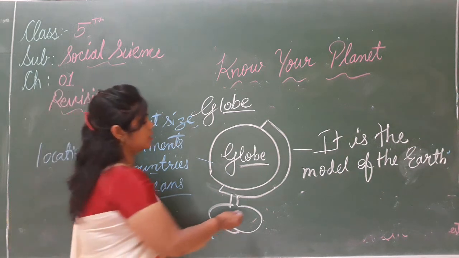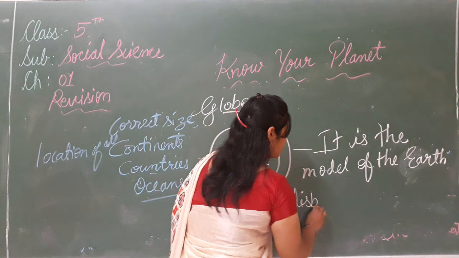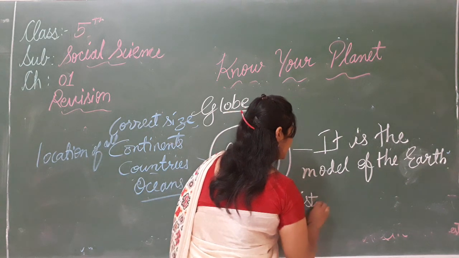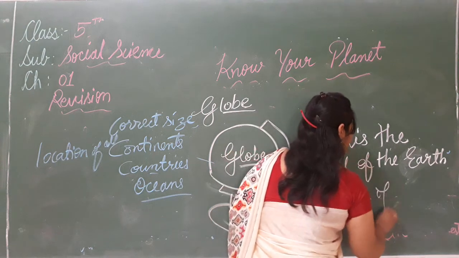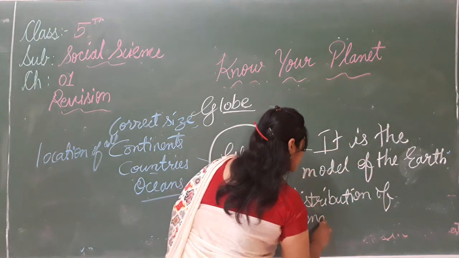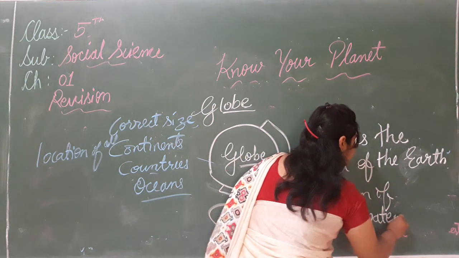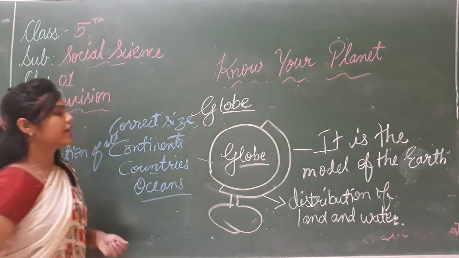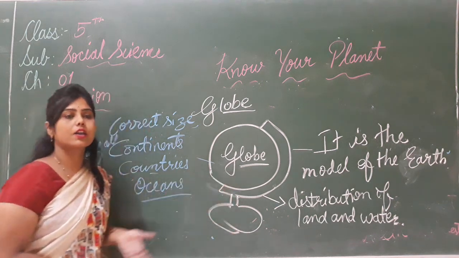And it also shows the distribution of land and water. So that's why we study the earth. That's why we need a globe.